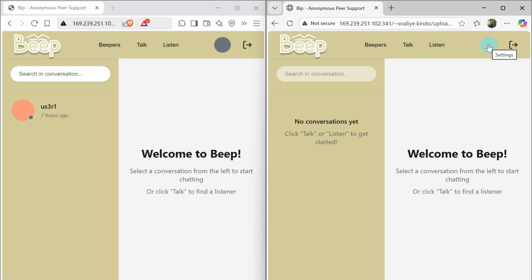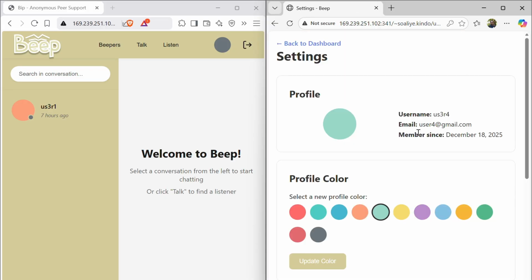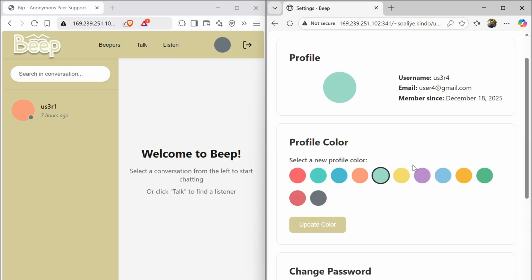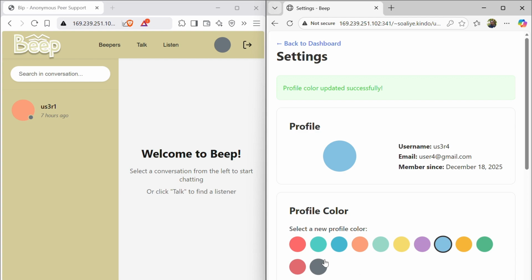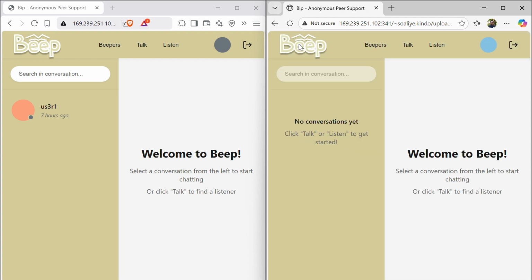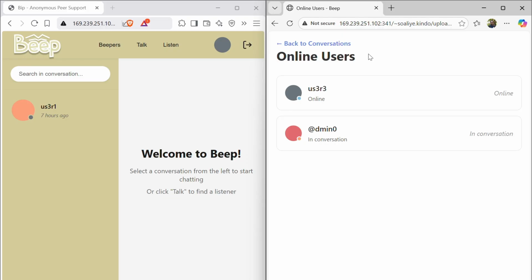This is the settings or profile picture where they can edit some things. For example, they can edit the profile color. Let's take blue, and then they can also change the password. All right, so this is the logout button. So let's see the online users. So we have an admin 0 who is in conversation. We have a user 3 who is online. So user 3 you can see by the profile color that is this user which is online, yes.